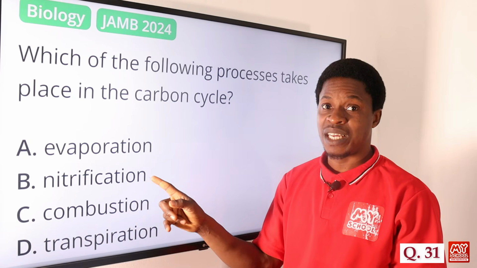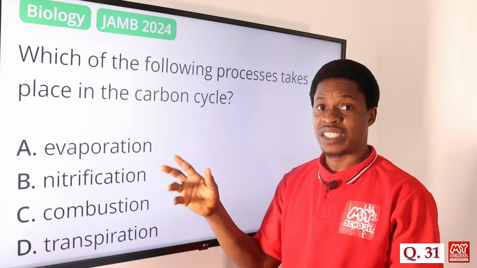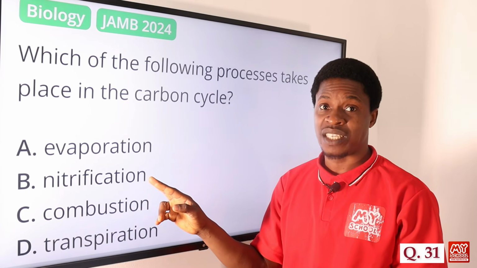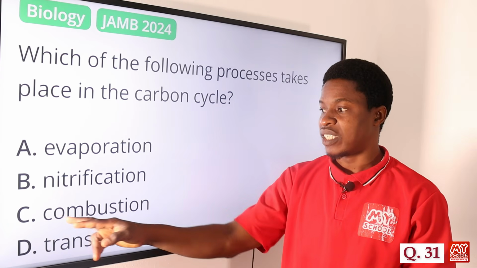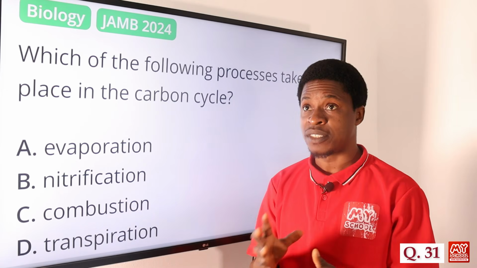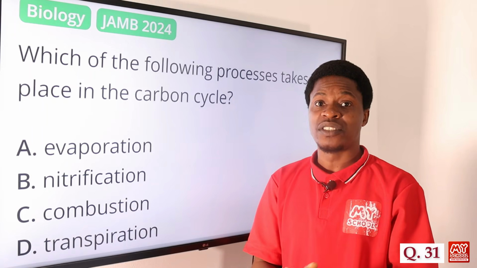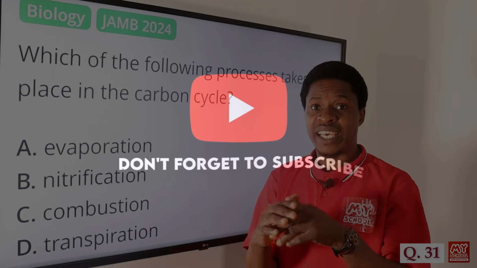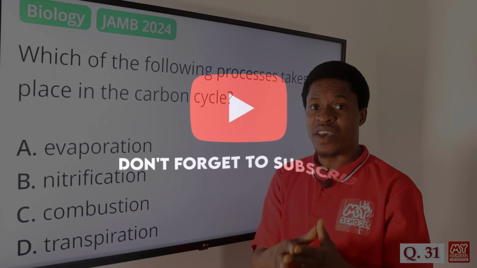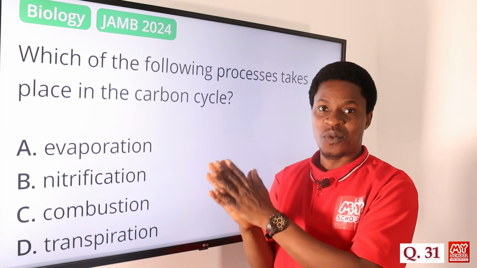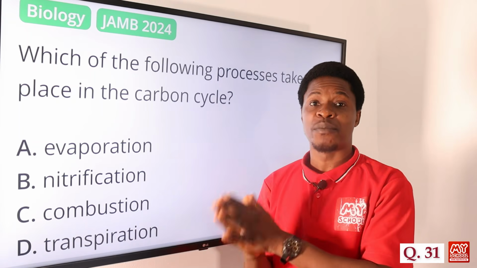Option B is eliminated because it has to do with ammonia converting into nitrites and nitrates, so the carbon cycle does not have a place there. Option C says combustion. Yes, combustion has to do with the burning of compounds, maybe hydrocarbons, in an excess supply of air to give carbon dioxide, CO2, and water, which are the products of the combustion reaction.